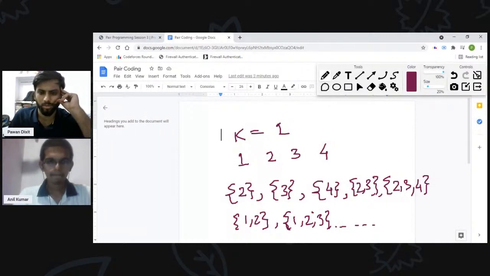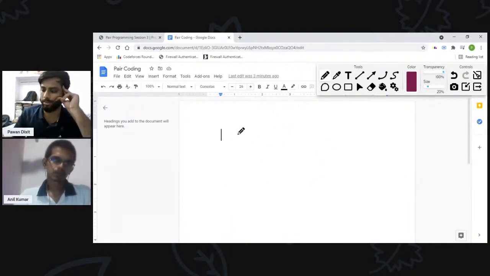So what is the approach here? Let's take some random test case, like 2 5 3 4.